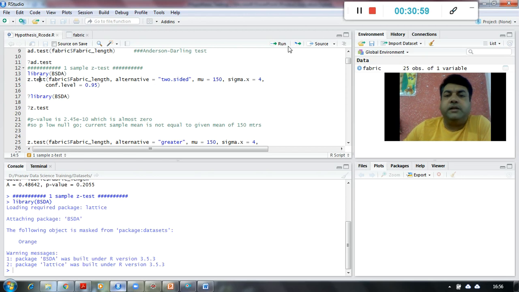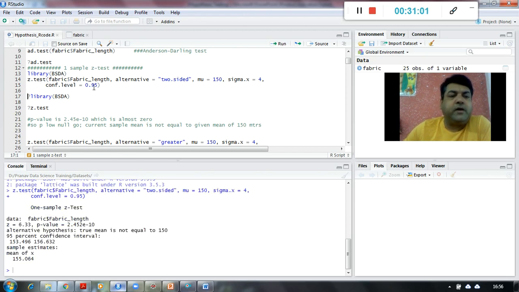So I'm performing the z-test over here with 95% confidence interval, that is my alpha has to be assumed as 0.05, and if you see over here, this is the p-value I have got. So what is the interpretation of this p-value? It is e to the power minus 10, which means there are 9 zeros, then 2, then 4 and 5.